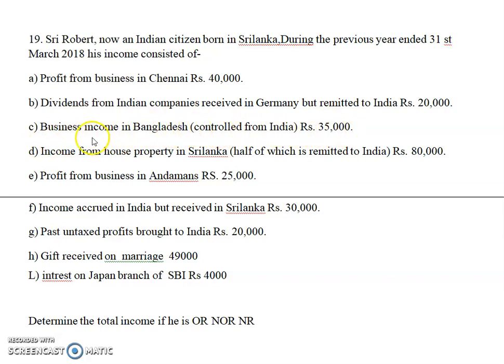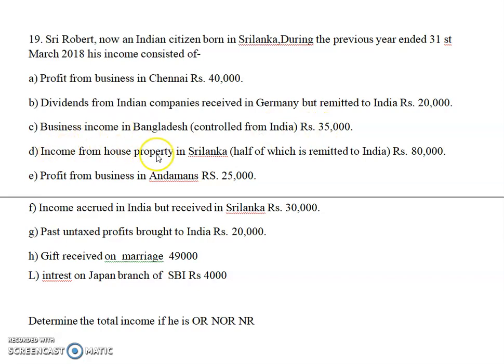Then business income in Bangladesh controlled from India, 35,000. So here it is business income from Bangladesh but control is from India. When income is received outside India and controlled from India, as you have already studied, it is taxable for the first two SSCs, exempt for the third SSC.